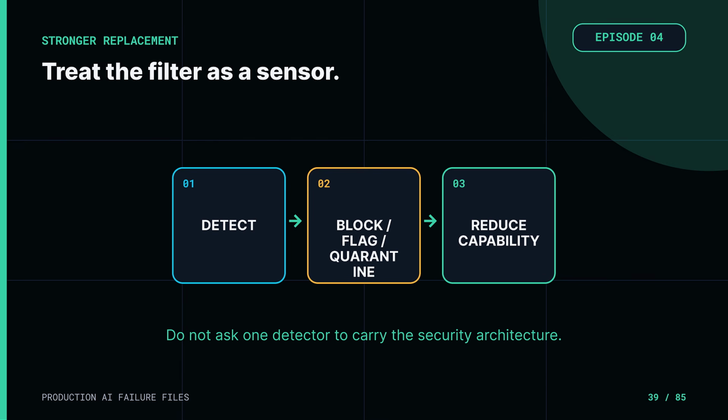The stronger design treats the filter as a sensor. A sensor can block, flag, quarantine, or reduce capability. But the system still needs least privilege, data flow controls, schema validation, safe output handling, and an enforcement point at every consequential tool. Do not ask the detector to carry the entire security architecture.